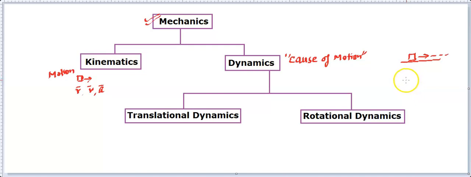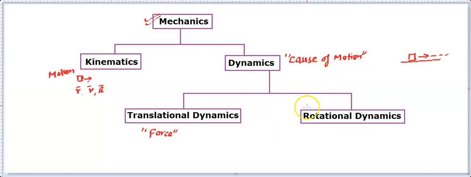So both have their cause. There are two types of cause. One cause is a force. So when we apply a force, just like in the example of the book, then you'll find the object starts moving, and that motion is called translatory motion. Hence the dynamics is called translatory dynamics or translational dynamics. That means the cause for translational dynamics is force. So we need to learn what force is and how this force causes the motion.